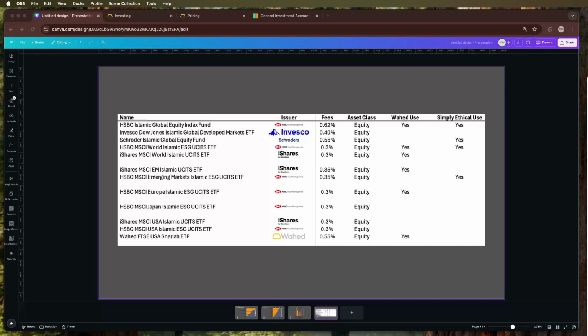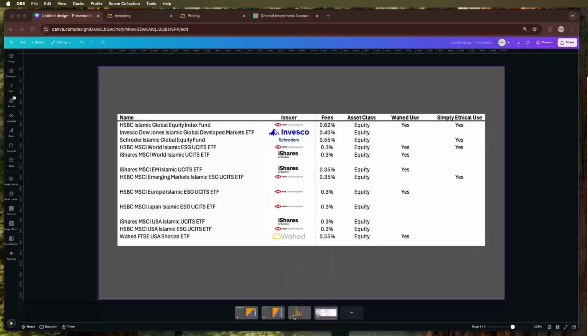And then let's see what they put their money into. So I've listed some Islamic funds down here on the left, and I've listed Wahed and Simply Ethical, and I've said what funds they use. They've both opted for the Islamic Global Equity Index Fund. They both opted for the HSBC World Islamic ETF. Simply Ethical opted to use the Schroder Fund. They use different EM funds: Wahed uses iShares, Simply Ethical uses the HSBC one. Wahed includes a European fund, whereas Simply Ethical doesn't. And finally, Wahed include a USA fund, which is a Wahed USA fund, but Simply Ethical don't include any USA fund.